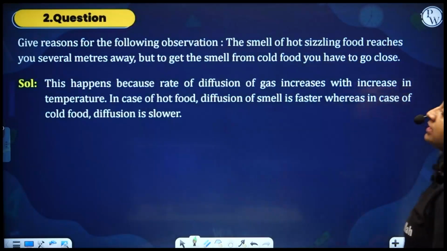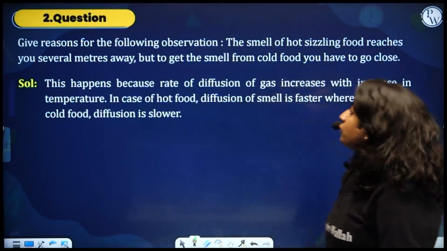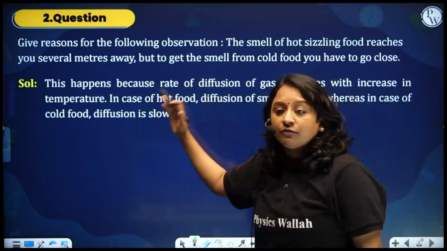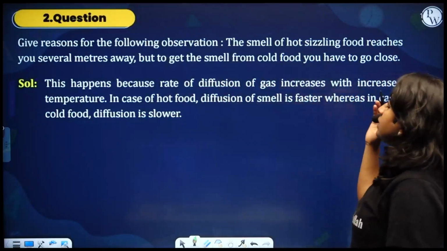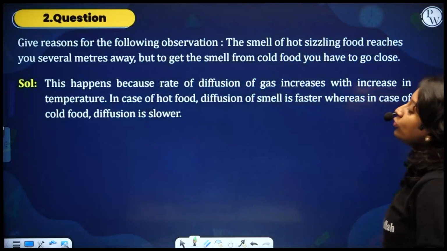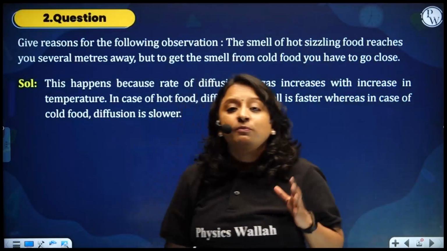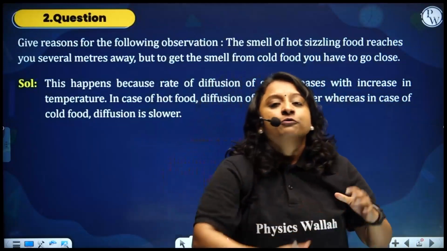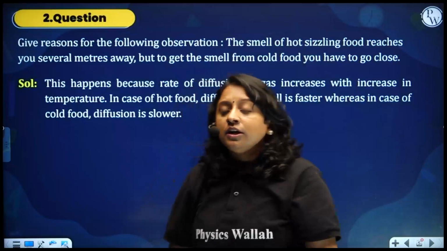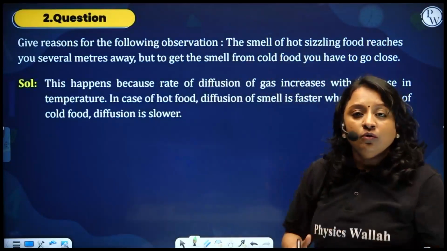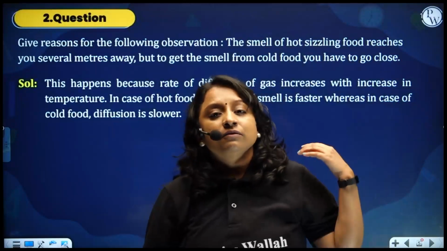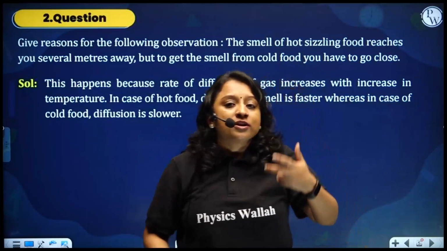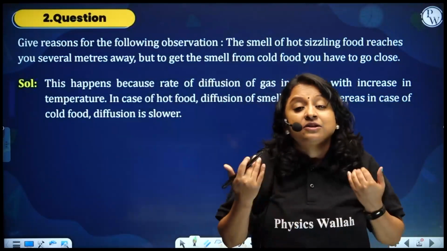Okay, next question. Give reasons for the following observation. The smell of hot sizzling food reaches you several meters away, but to get the smell from the cold food, you have to go closer. So what is happening? Which process is happening here? Diffusion. And the rate of diffusion is more when the substance has high temperature. So in cold food particles will not move, hence we don't get the smell. But when the food has higher temperature, the particles which cause aroma will diffuse into the gas and reach us very quickly.